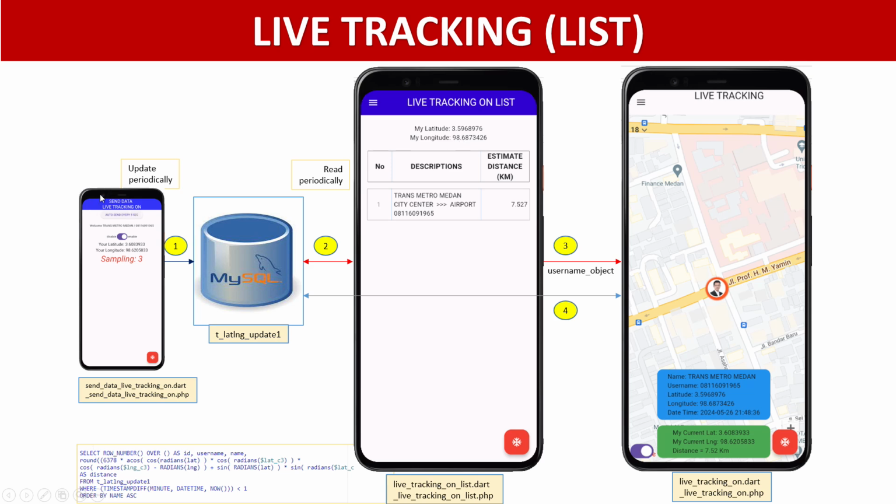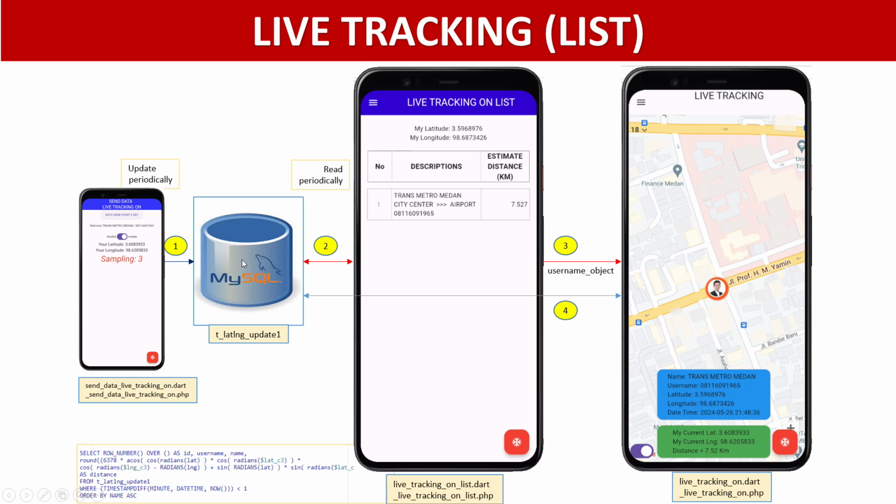If I tell you once again, this application we put on the bus. This application will send the latitude and longitude data to the server periodically.